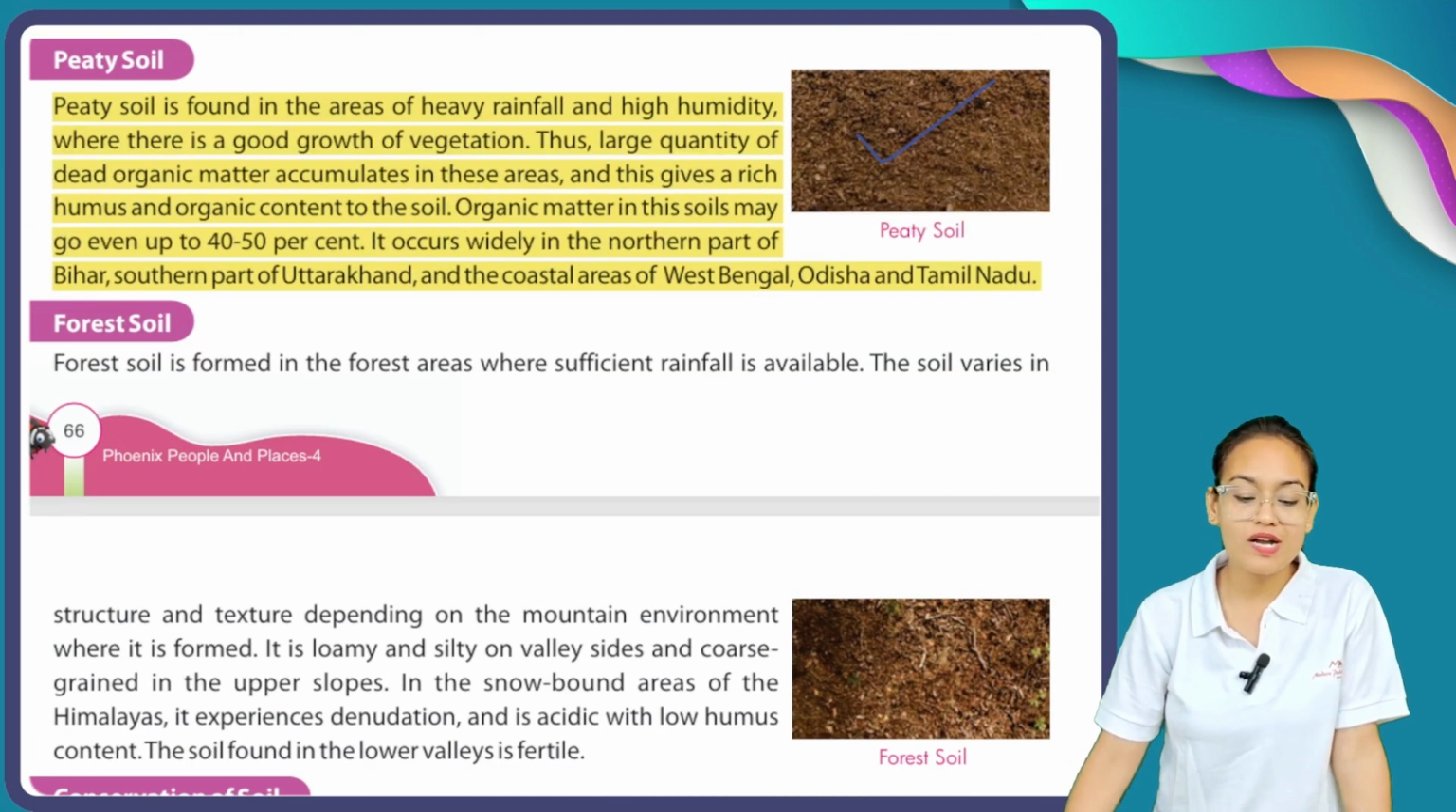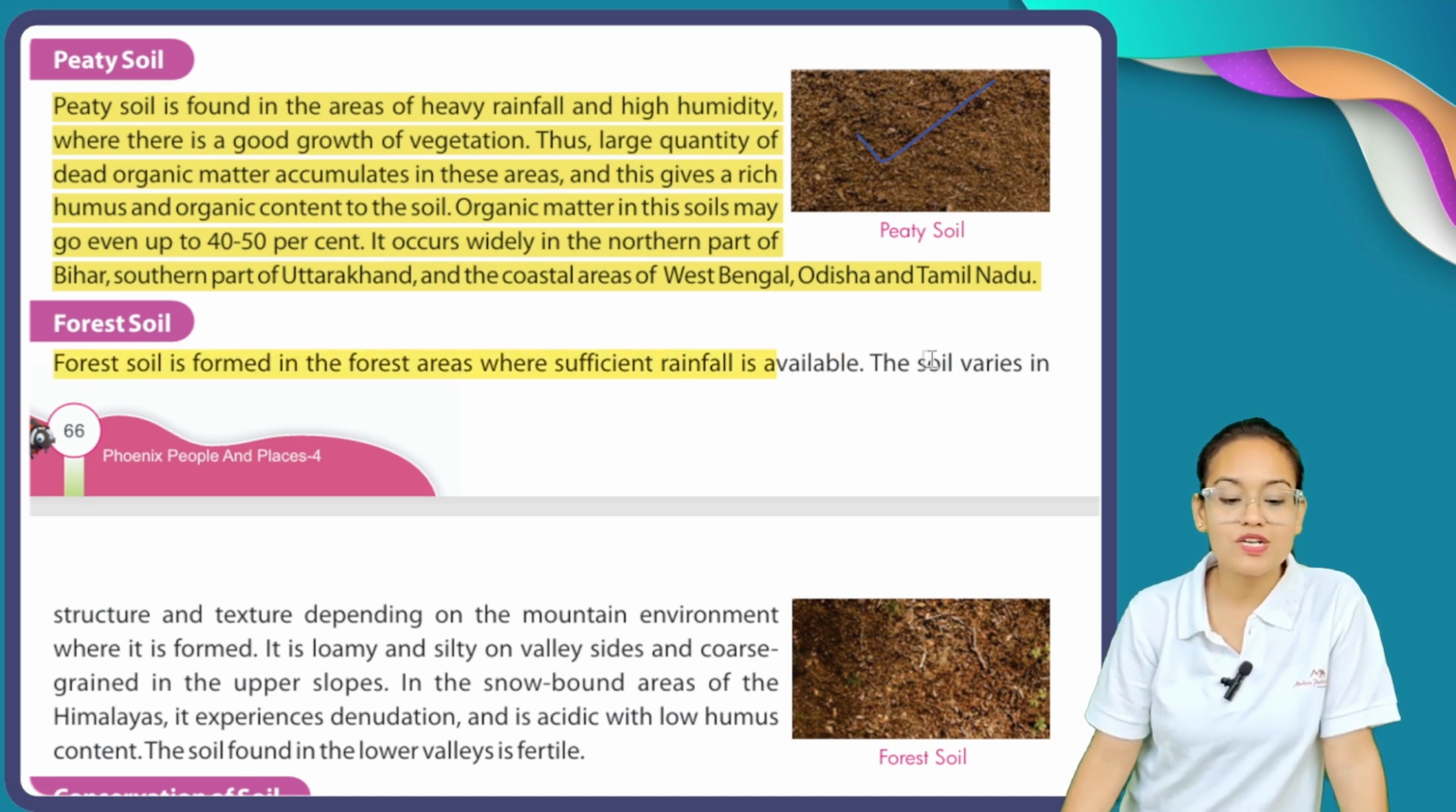After peaty soil, we come to forest soil. Now, what is the meaning of forest soil?